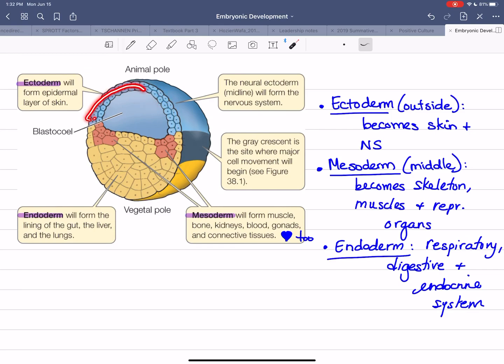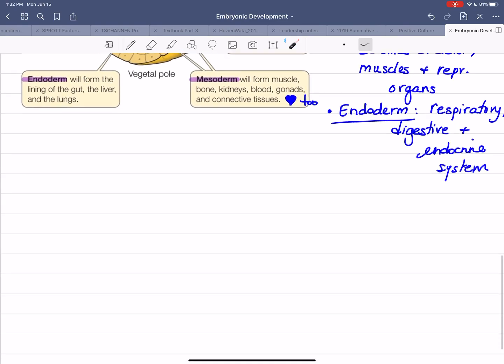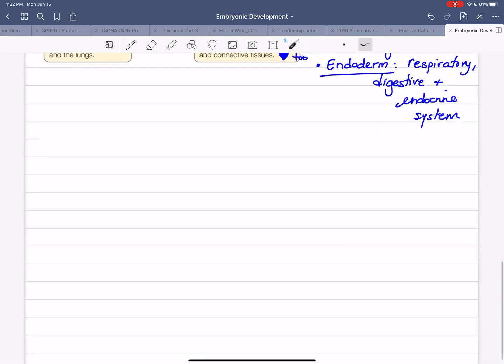And so I have the skin on the outside, and I'm going to have the nervous system on the inside. That's how I get the ectoderm that is both the skin and the nervous system. Okay. After that, we are done with embryonic development. So next is going to come the fetal development.